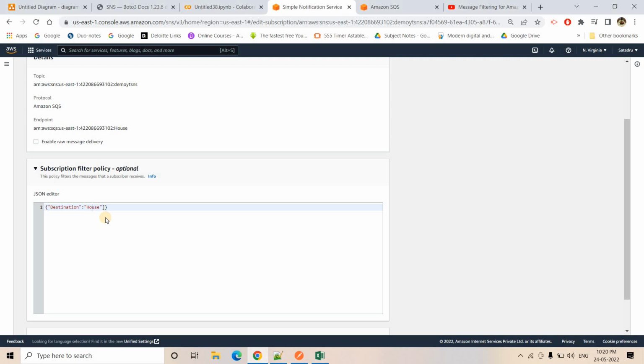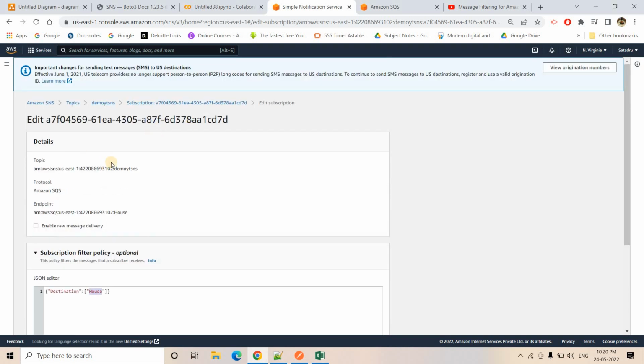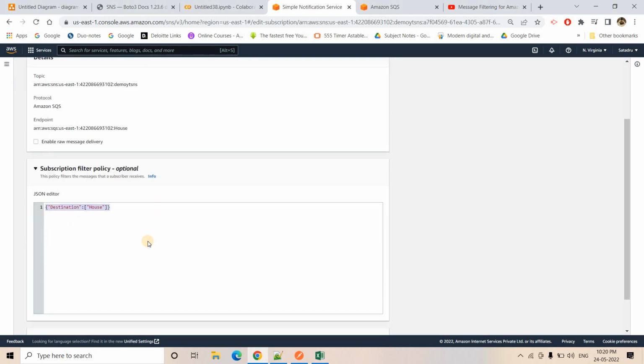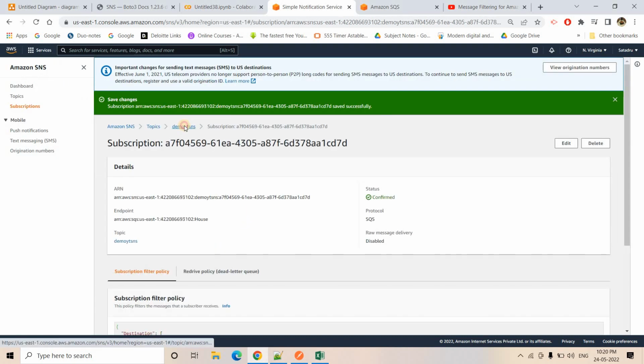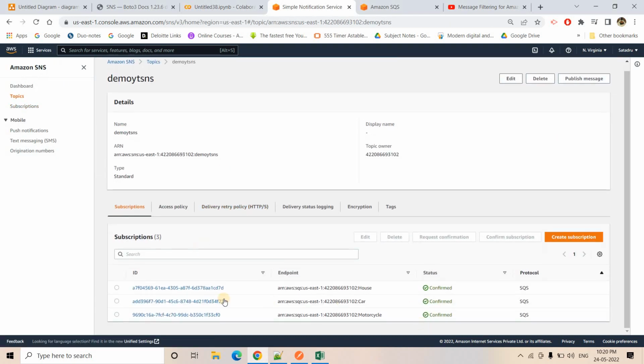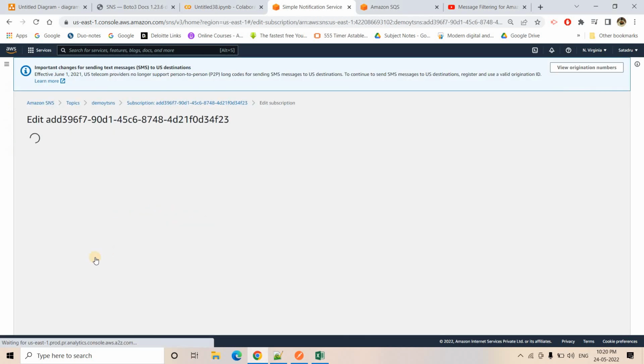If destination is house, then only the particular SNS topic will send the message to the house SQS queue, that is this particular one. Okay, this one. So I will just copy this one and I will save the changes. Okay, so for house we have configured, and now I will go for the car one and I will do the same.